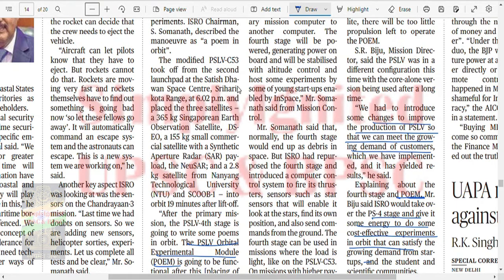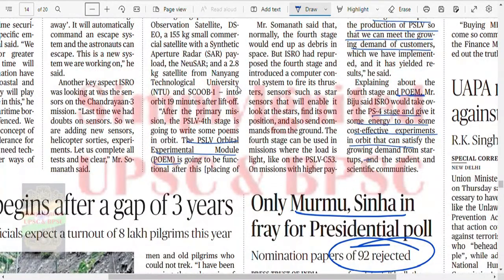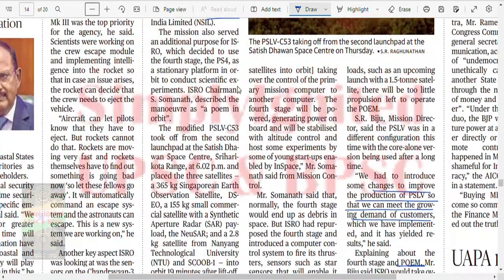After the primary mission, the PSLV fourth stage is going to do some experiments in the orbit. It's going to be functional after this, taking over the control from the primary mission computer to another computer. The fourth stage will be powered, with power generated on board and stabilized with altitude control, hosting experiments by some young startups.